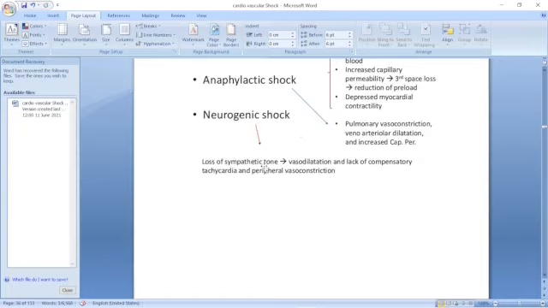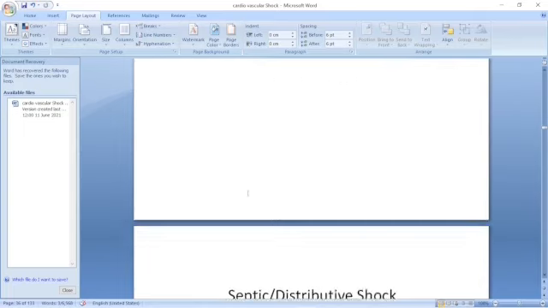The third variety is neurogenic shock. That is the loss of sympathetic tone. Usually the sympathetic system is constantly constricting the arterioles, but when neurogenic shock is there, sympathetic tone is reduced. That is called vasodilation, with lack of compensatory tachycardia, because the cardiovascular reflexes, the baroreceptors, etc., will also be lost, and peripheral vasoconstriction cannot be carried out. The same thing occurs as it occurs here.